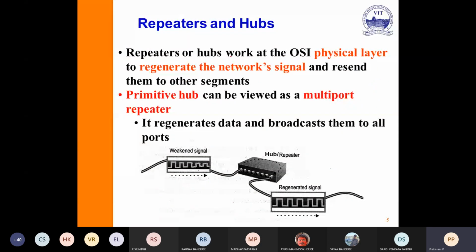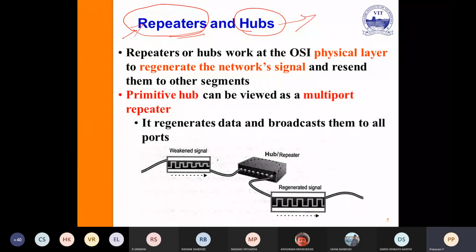If you see repeaters and hubs, I think they are used in the lab. We have seen that a hub is a non-intelligent device, which simply connects the two systems. The repeater takes the weak signal and simply increases the amplitude.